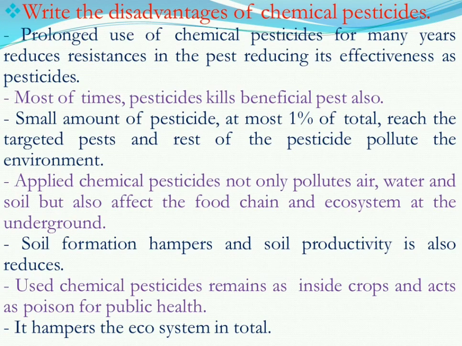At last, we can say that it hampers the ecosystem in total. So chemical pesticides are very harmful for our crop field as well as for us. So we should be very careful about using these chemical pesticides. Now this completes chapter 3, and I think we all have realized the topics very clearly.